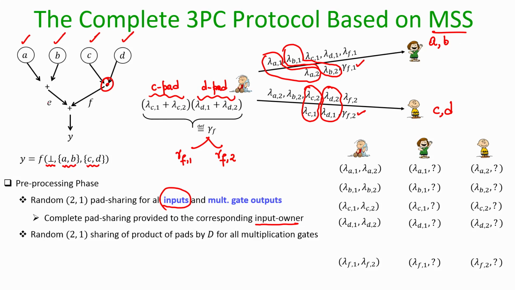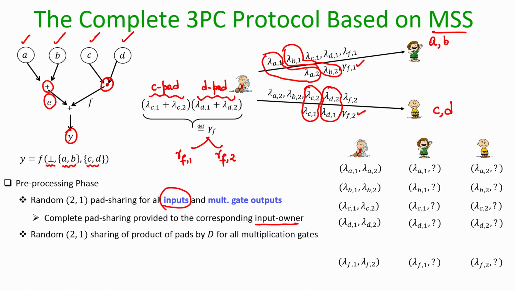By the way, we have not yet found the pads associated with the E value and the Y value. You might be wondering why the distributor is not picking a random pad with the E value, a random pad with the Y value and distributing. Well, we want to use the linearity property of the secret sharing, and the linearity property of the secret sharing ensures that the pads associated with the output of the linear gate is a linear function of the pads associated with the inputs of the linear gate.